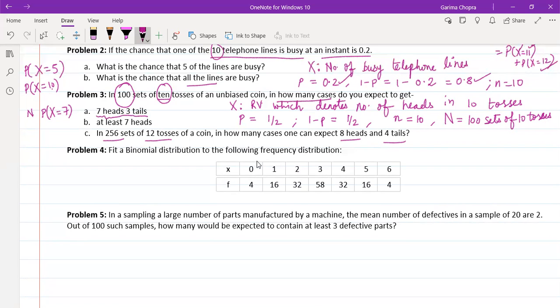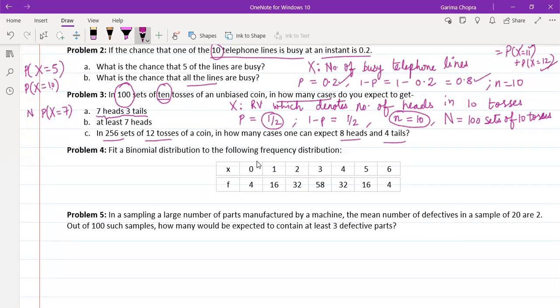In that PMF, we will be putting small n, the number of trials, as 10. We will be putting small x, the value which this random variable is taking, as 7. And we will be considering the probability of success p as 1 by 2, and the probability of failure is also 1 by 2. So by putting all these results, by using the PMF of binomial distribution, we can evaluate this product and get the number of such cases.